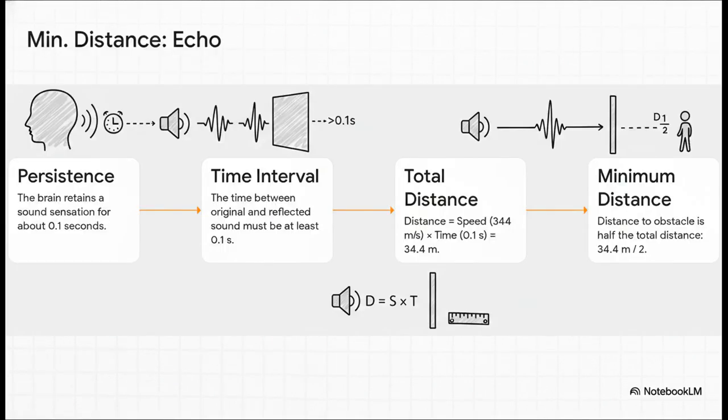But there is a condition to hear a distinct echo. Our brain actually holds onto a sound for a very short time, about 0.1 seconds. So for you to hear your original sound and the echo as two separate things, the reflected sound must come back to your ears after this 0.1 second gap, at least 0.1 seconds later.